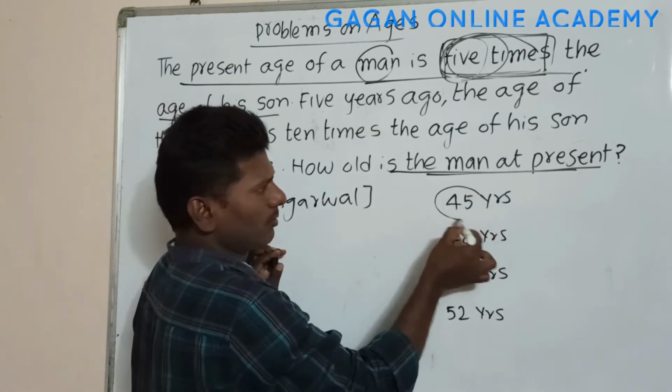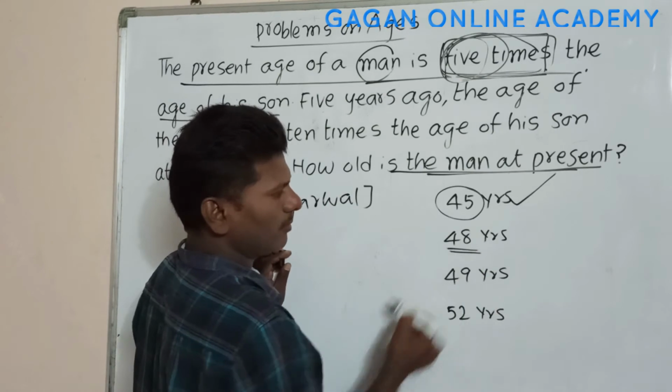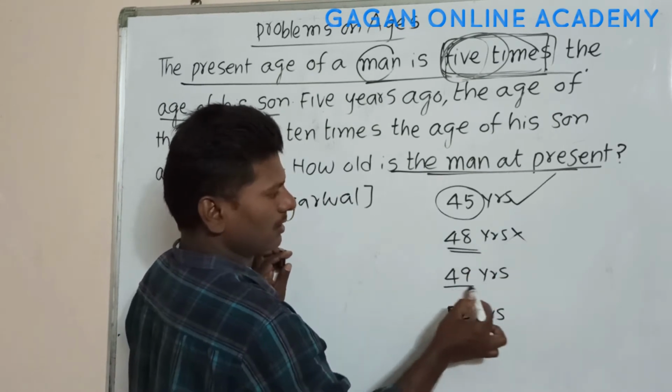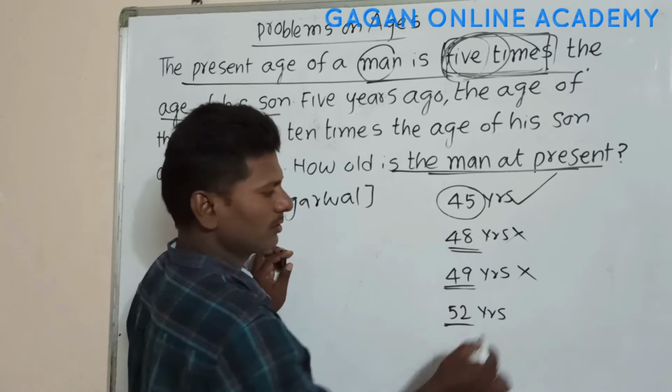This option is divisible by 5, so this is the correct answer. This is not divisible by 5, so wrong answer. This is not divisible by 5, so wrong answer. This is not divisible by 5, so this is wrong answer.